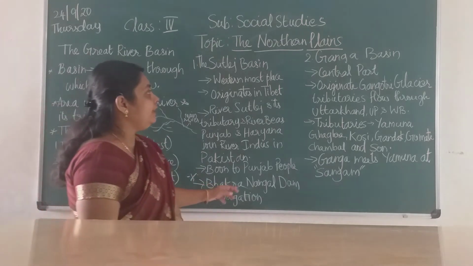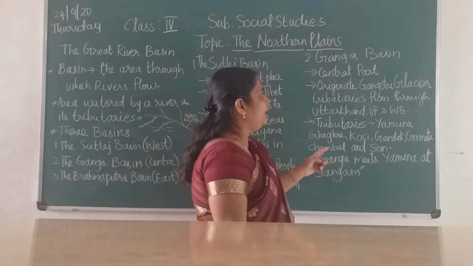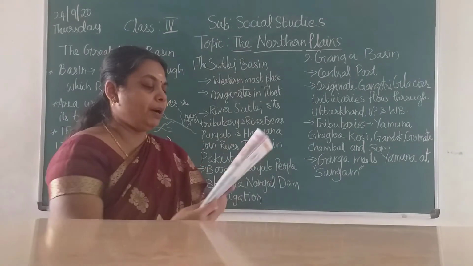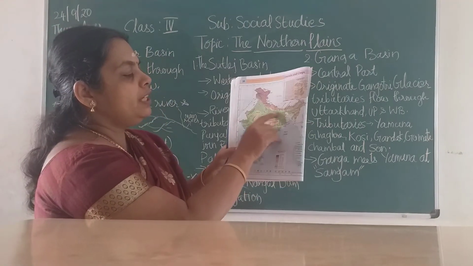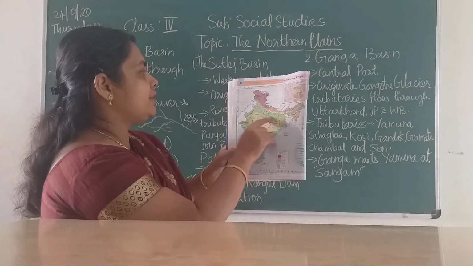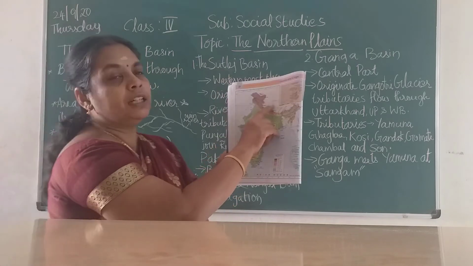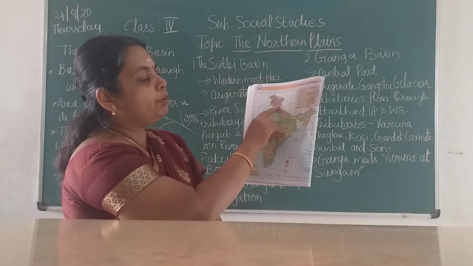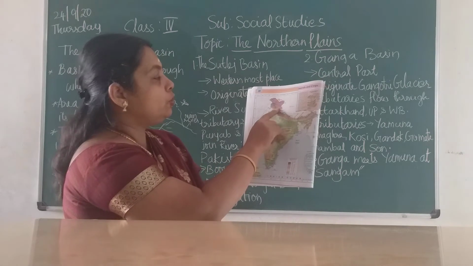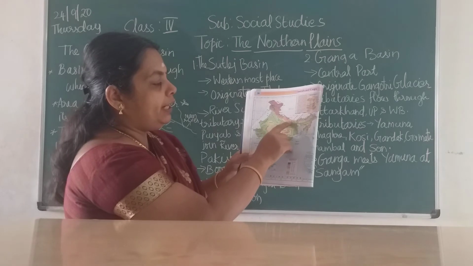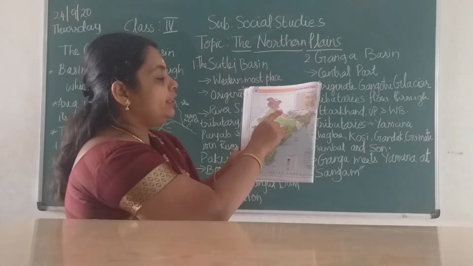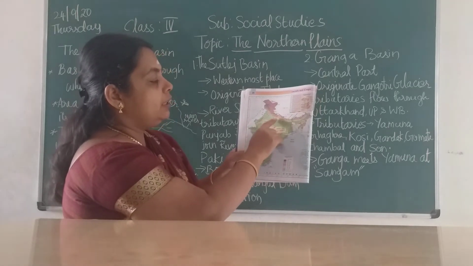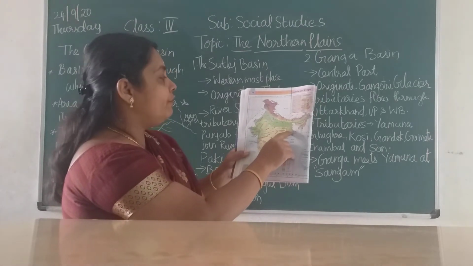Children, then we will move to the Ganga basin. The Ganga flows in the central part of the northern plains. It originates from the Gangotri glacier, in the Tibet area. It flows through Uttarakhand, Uttar Pradesh and West Bengal.